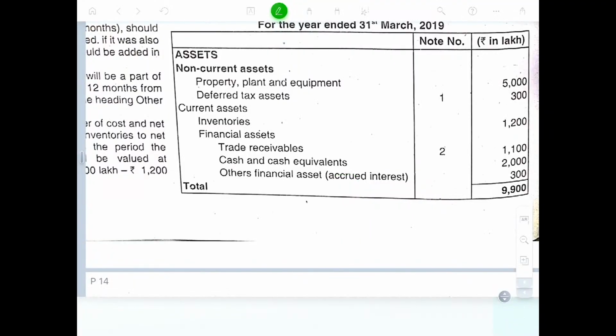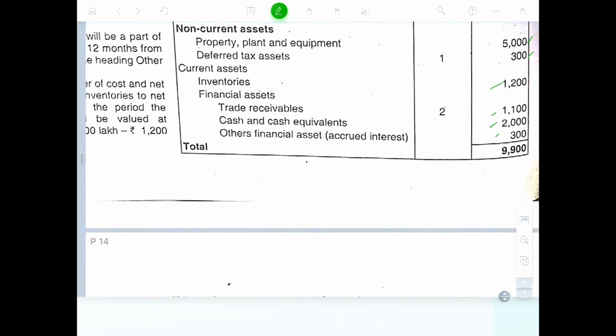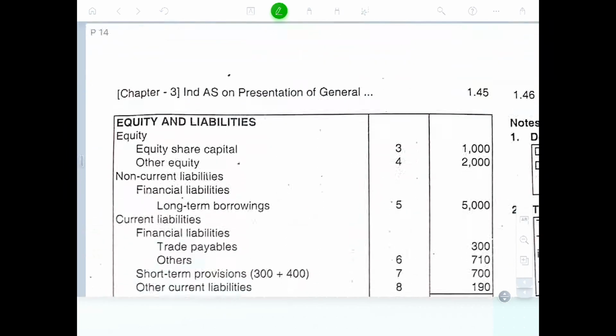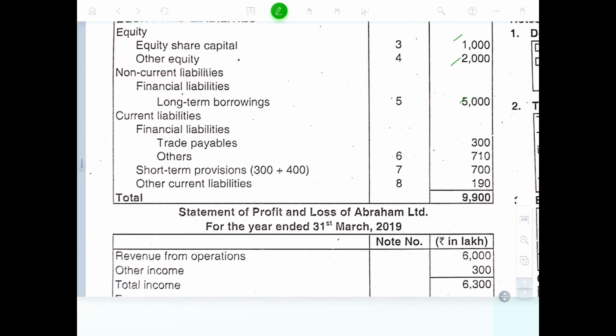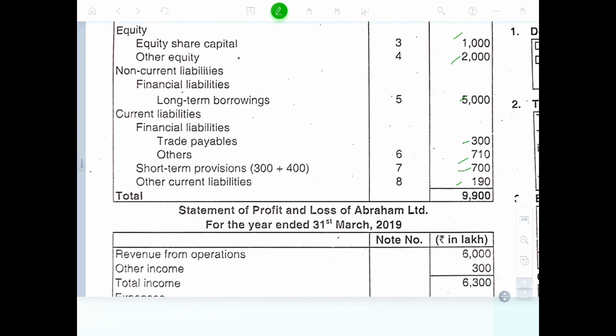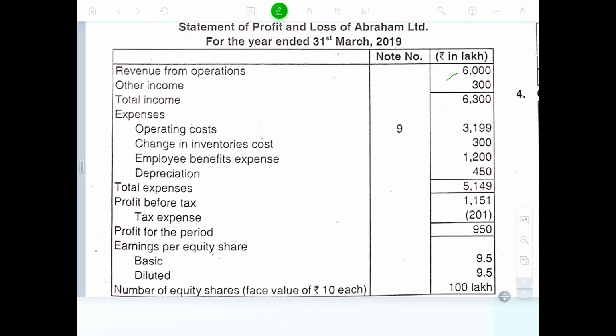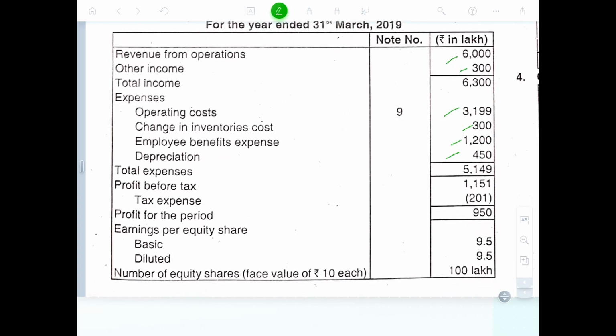Balance sheet: PPE, property, plant and equipment, deferred assets, inventory 1,200 to be reduced, trade receivable 1,200, cash and cash equivalent, other current accrued income interest to be added. Receivable, equity 100 lakhs, other equity 200, financial borrowing 5 lakhs, trade receivable, trade payable, short term provisions to be added. Okay, revenue from operation, other income 300 and operation cost 339, change in inventory cost 300 to be put from there. The employee benefit expenses 1,200, depreciation 450.